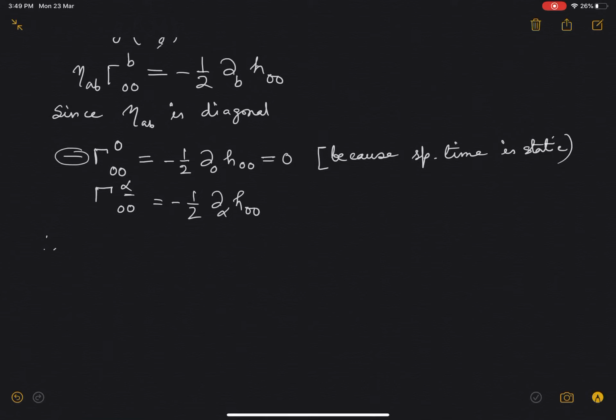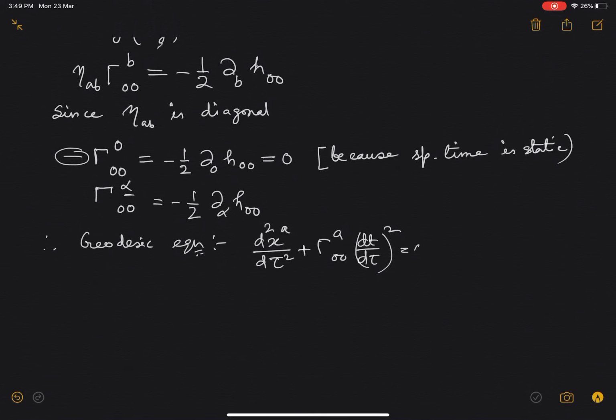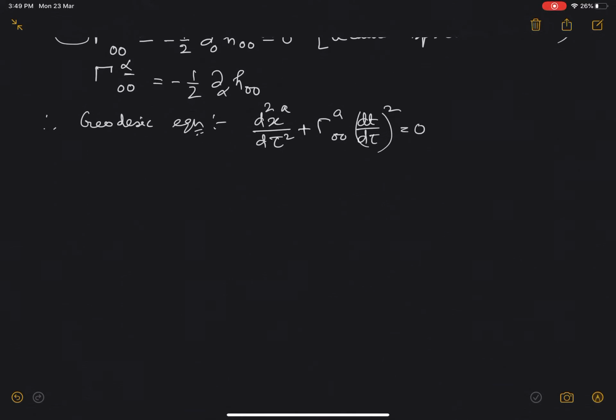Therefore, the geodesic equation should look like d2x^a/d tau^2 plus gamma^a_00 (dt/d tau) whole square equal to 0. This was the form of the equation.